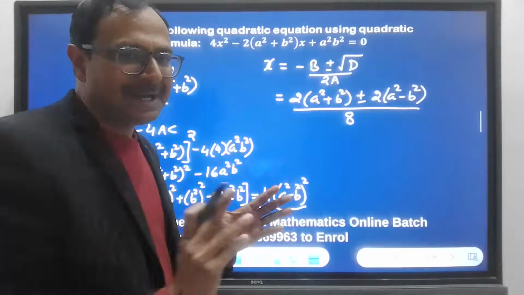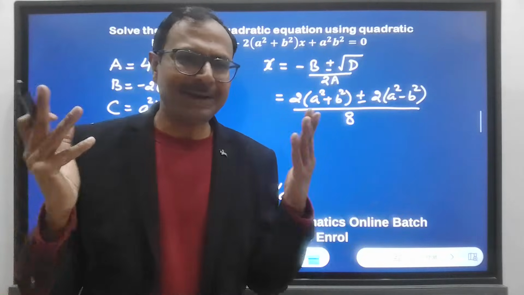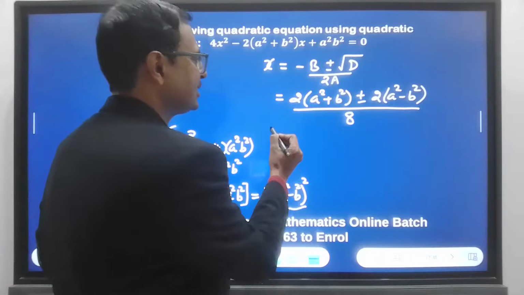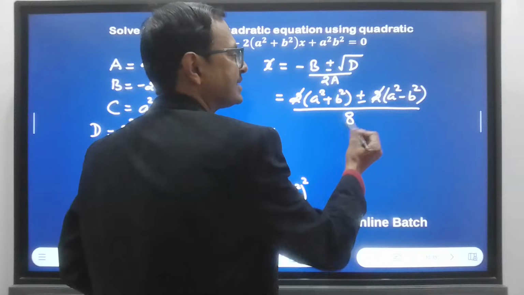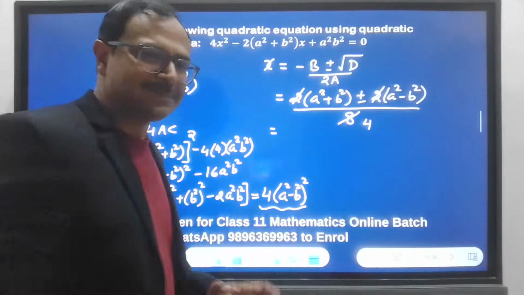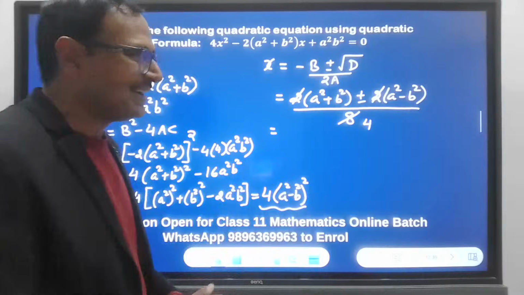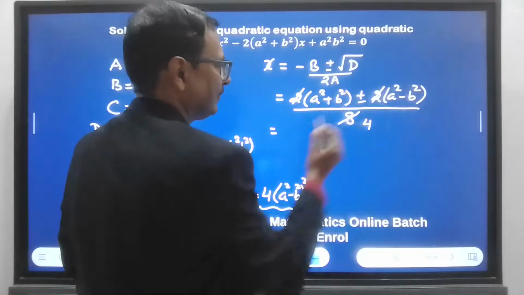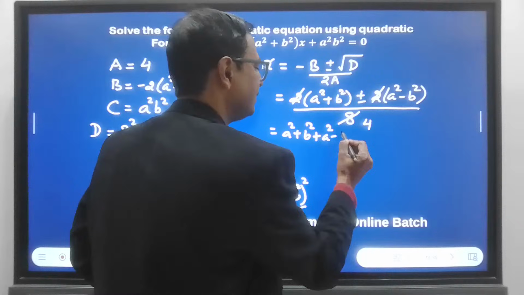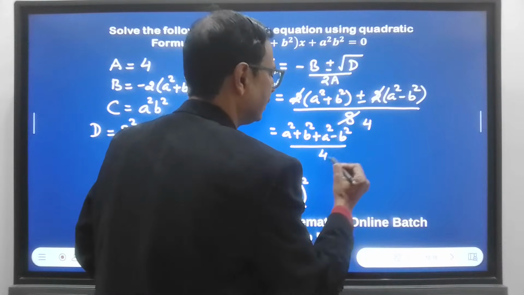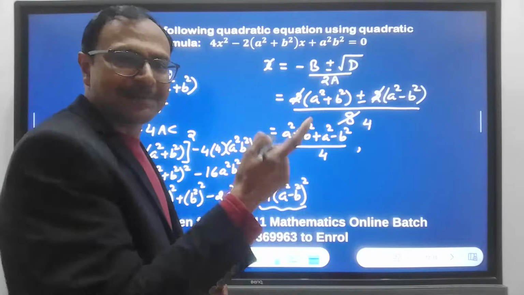Got it? And now the next step will have your answer, because you just need to split it as the 2 and the 2 cancels the 8 four times. One job done. Okay. The second, add them. A square plus b square plus a square minus b square upon 4, and then subtract them.